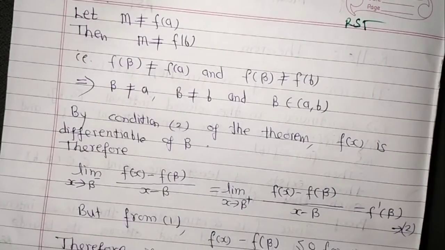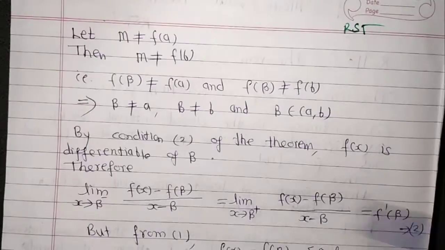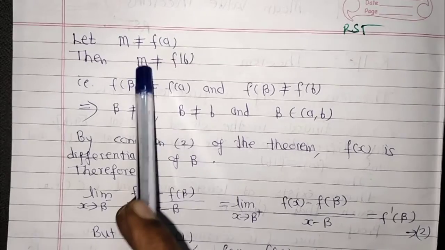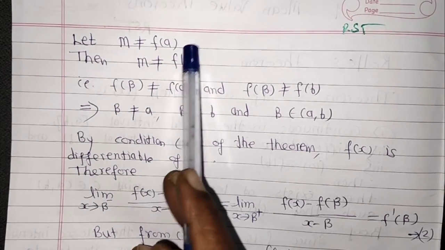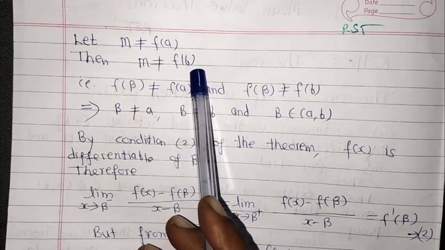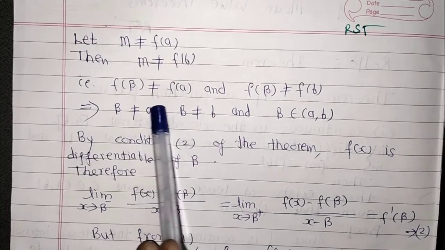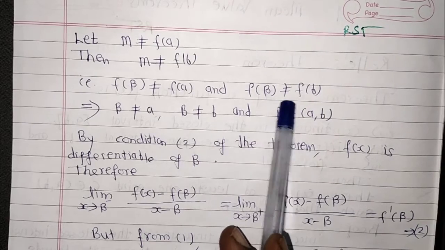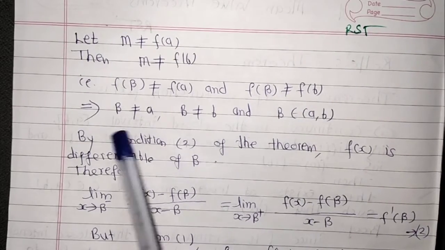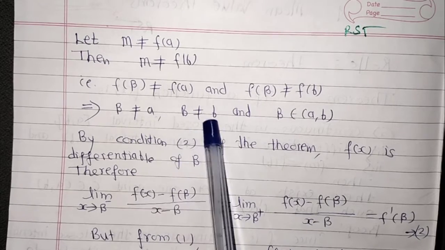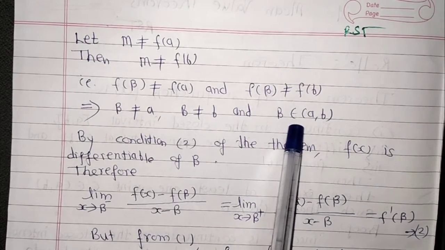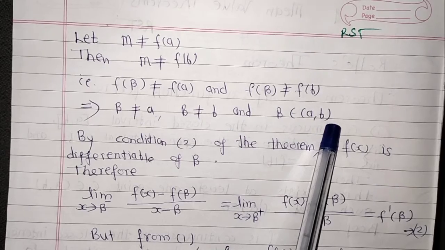Let m be not equal to f(a). Then m is not equal to f(b), since f(a) is equal to f(b). That is, m is not equal to f(a) and m is not equal to f(b). This implies beta is not equal to a, beta is not equal to b, and beta belongs to the open interval (a, b).